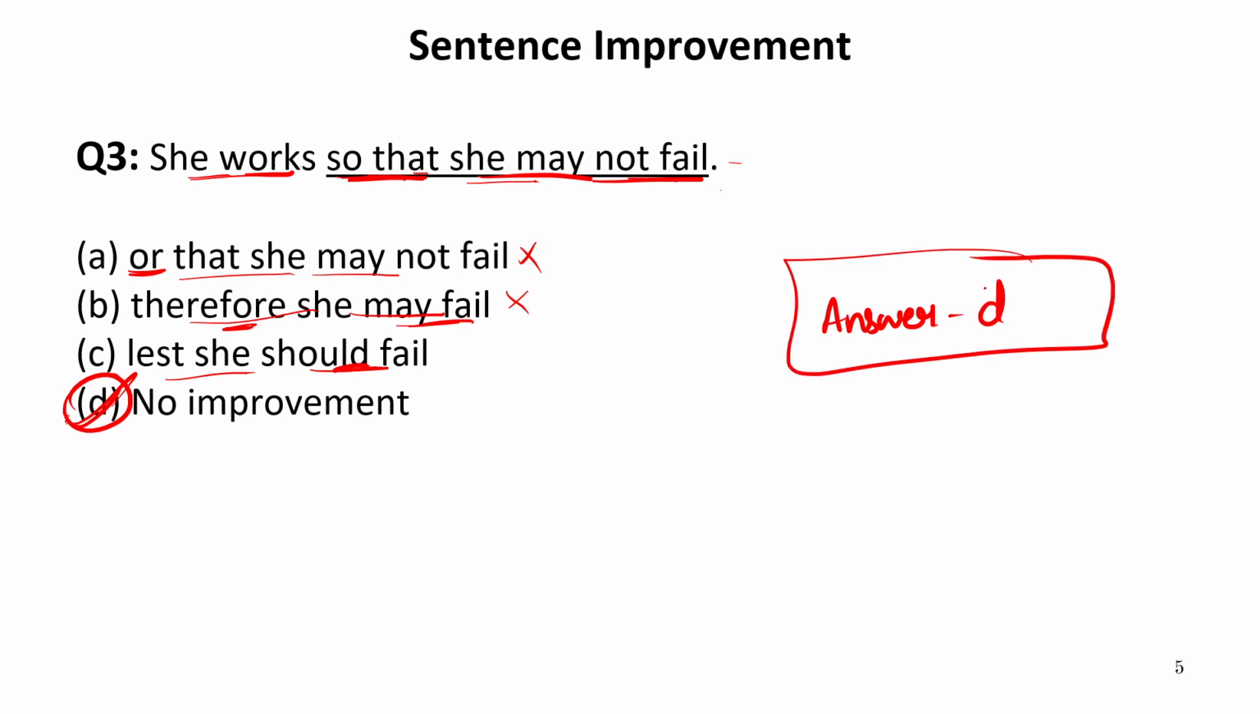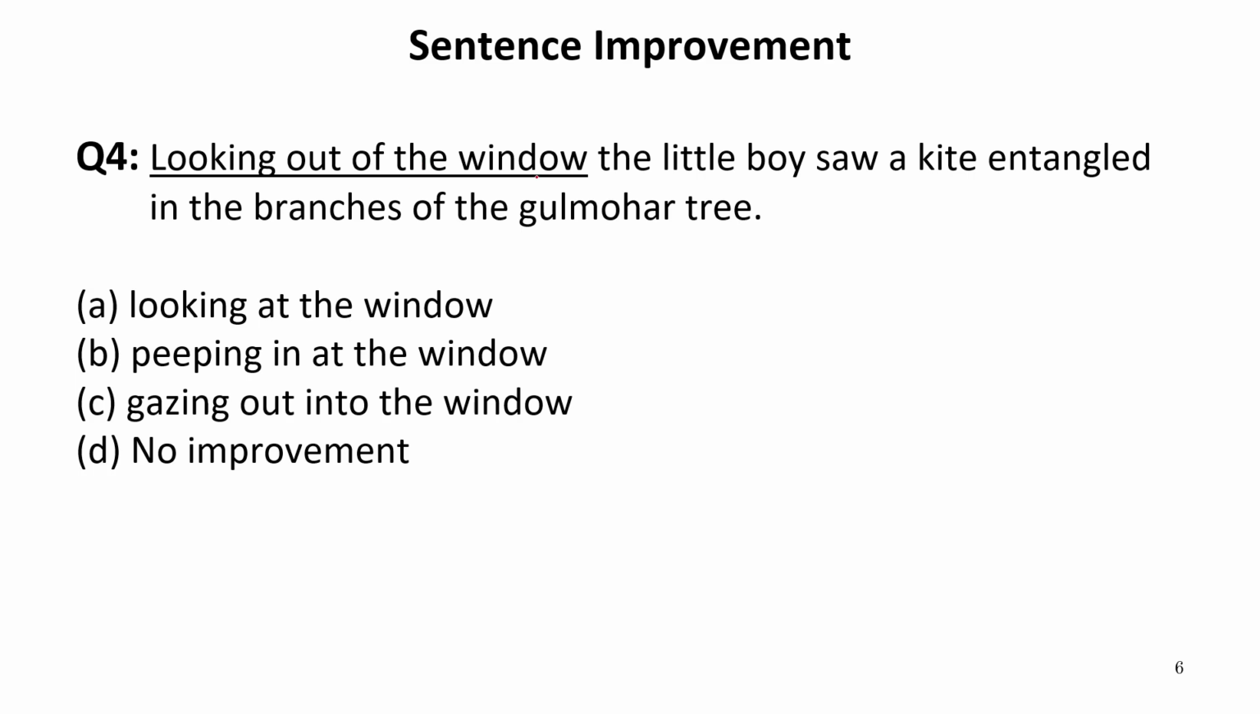Now let us move to the next part. Looking out of the window, the little boy saw a kite entangled in the branches of the gulmohar tree. Now, if we see this sentence carefully, the underlined part is looking out of the window. It means someone is looking out of the window. It means he is watching that particular part or spectacle which is outside the window.